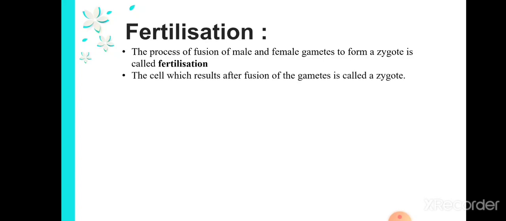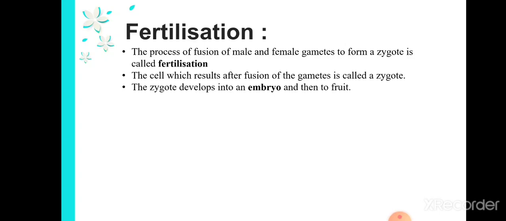First, in pollination, the pollen grain will fall to the ovary. This process is called pollination. After falling to the ovary, the male and female gametes will fuse to form a zygote. This process is called fertilization. The cell which results after fusion of gametes is called zygote. So the female and male parts are fusing, right? The cell which is formed after the fusion of gametes is called zygote.